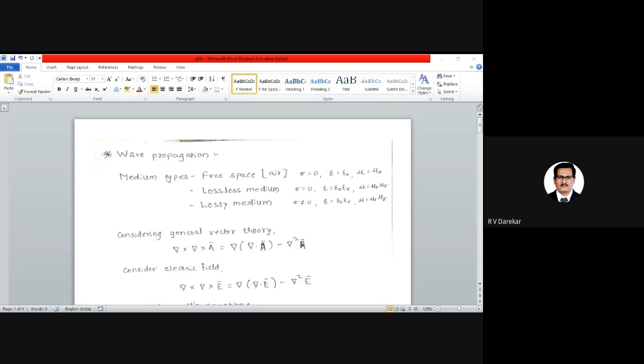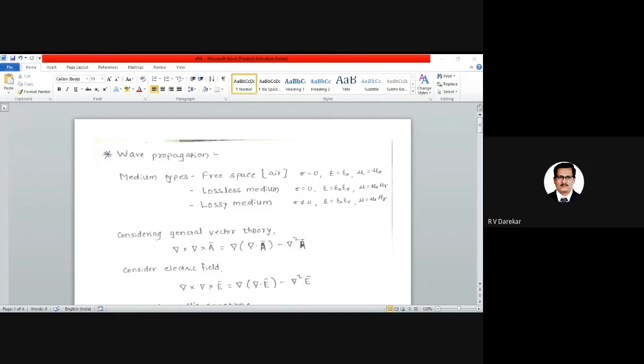Whenever an electromagnetic wave is present in one specific medium, it does not change its properties much. But whenever it changes its medium from one to another, there are considerable changes in the electromagnetic wave, which we saw in the last lecture titled boundary condition.